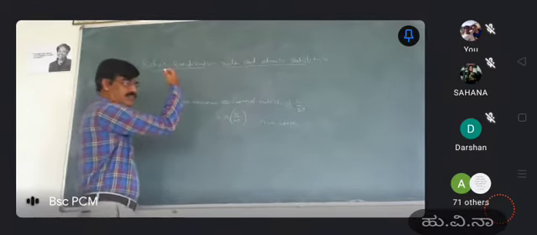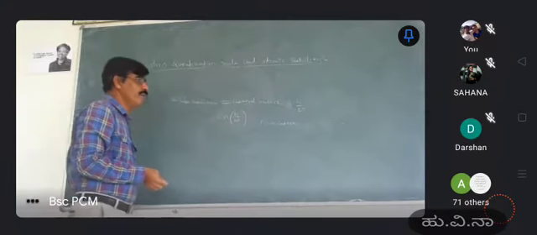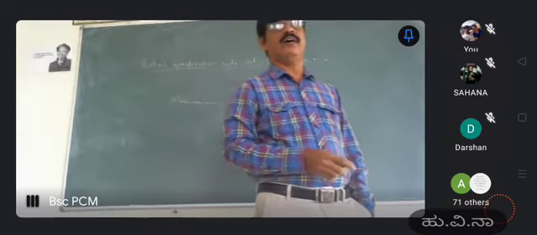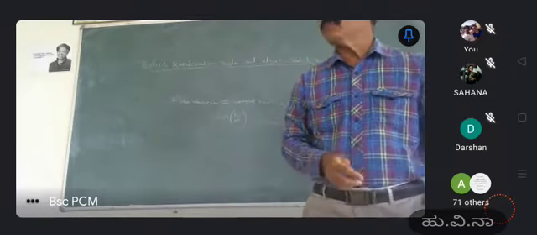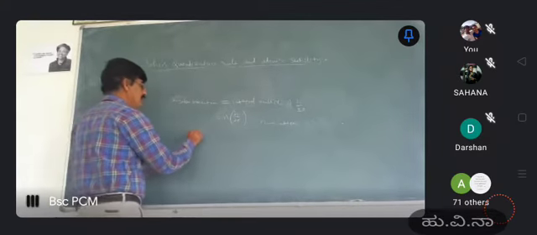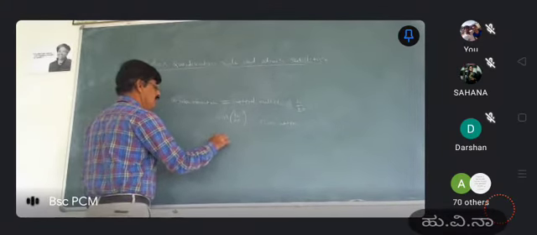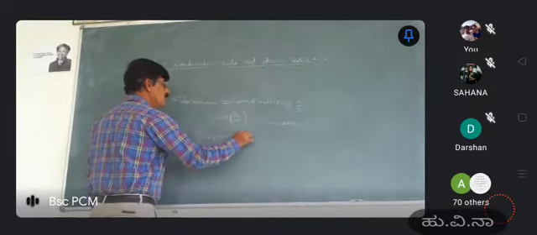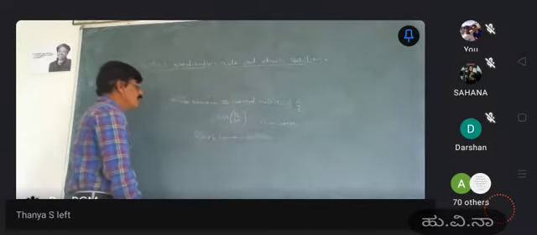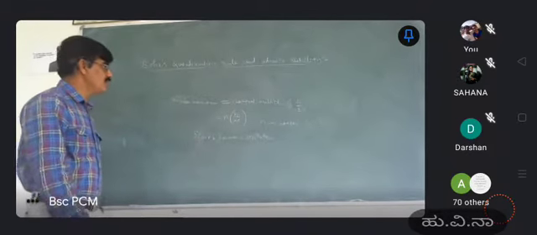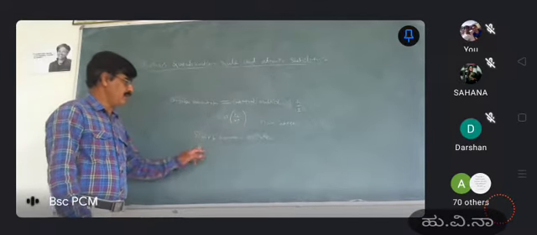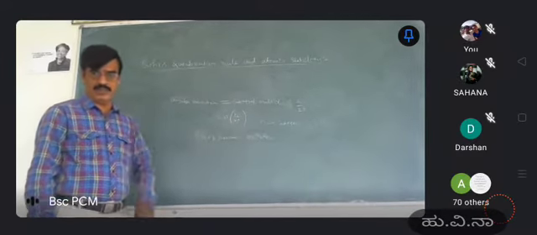Now we have to do this Gauss quantization rule by taking a simple harmonic oscillator. We have to show, we have to prove that angular momentum is equal to an integral multiple of h by 2 pi by taking the simple harmonic oscillator as an example.